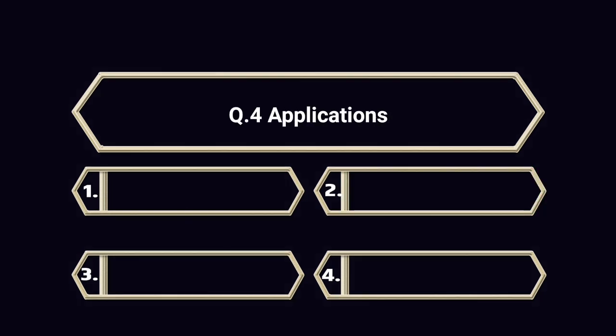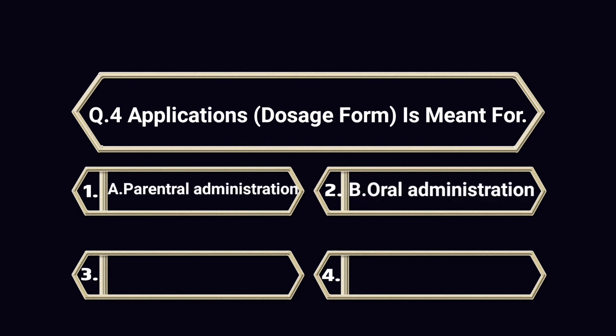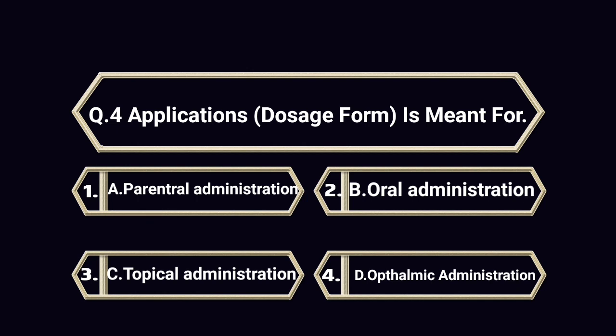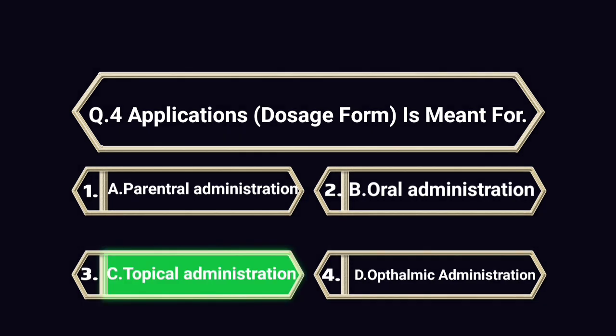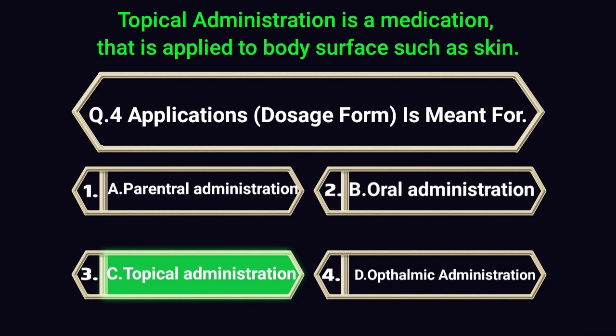Question number 4. Applications. Dosage form is meant for A. Parenteral administration. B. Oral administration. C. Topical administration. D. Ophthalmic administration. Answer is C. Topical administration. Explanation. Topical administration is a medication that is applied to body surface, such as skin.